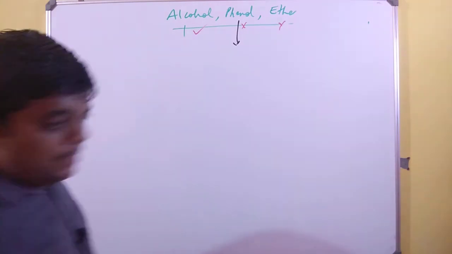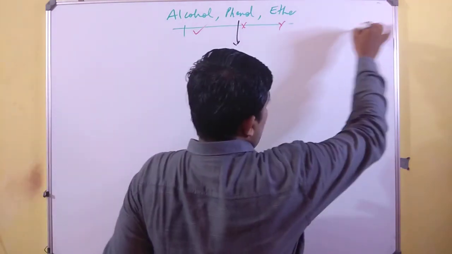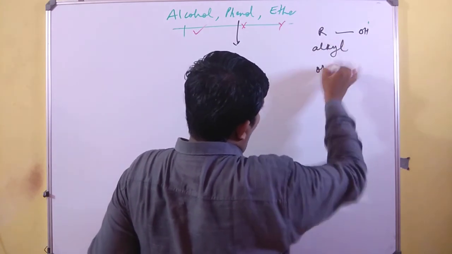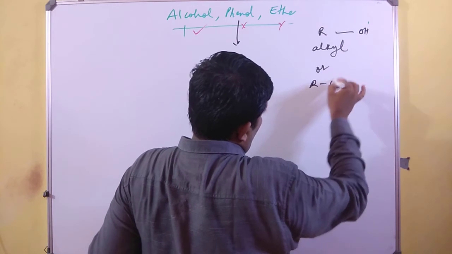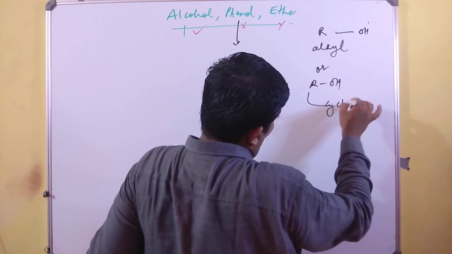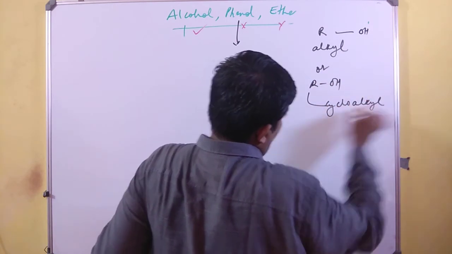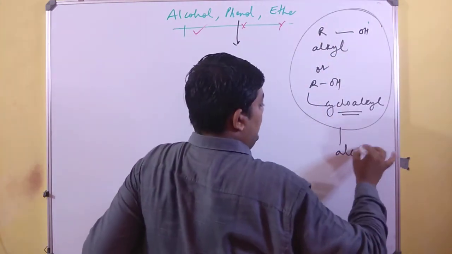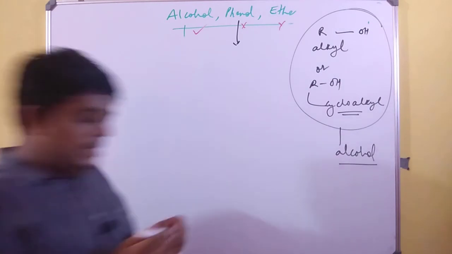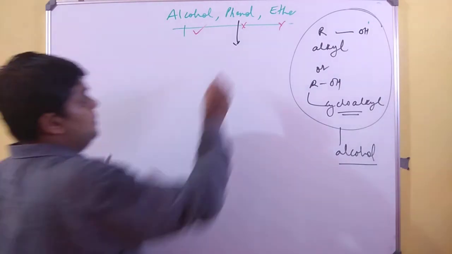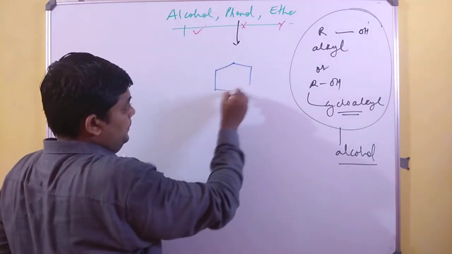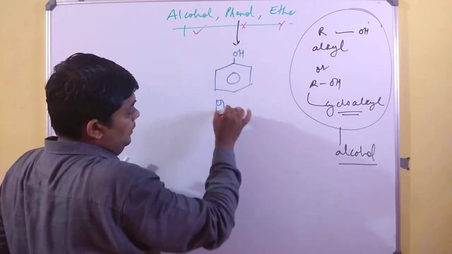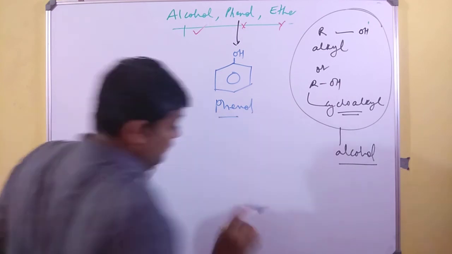Always remember, when the OH group is attached to alkyl or cycloalkyl, we always coin it as alcohol. But when this same OH group, hydroxyl group, is attached to a benzene ring, we have to compulsorily call it phenol.